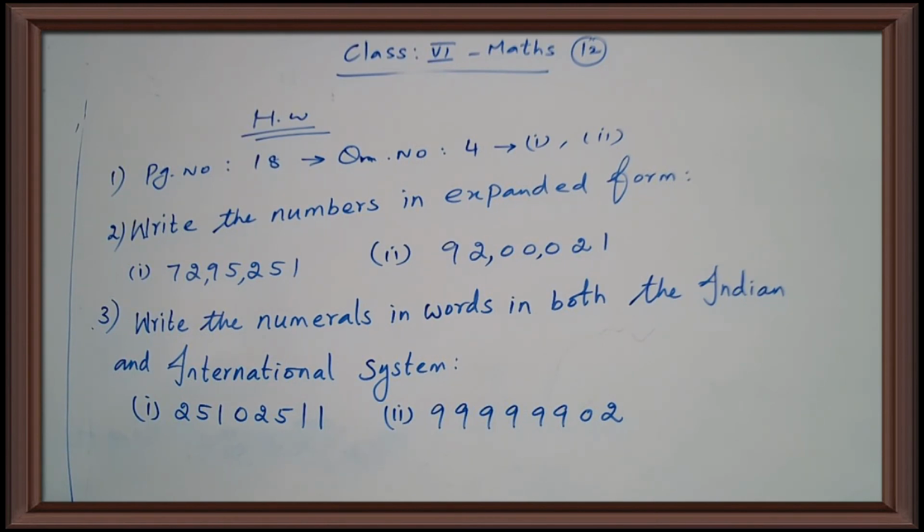Both systems. All of you know the Indian place value chart and the international place value chart are different. The Indian place value chart starts from ones, tens, 100, 1000, 10,000, lakh, 10 lakh, crore, 10 crore and so on. But the international place value chart starts from ones, tens, 100, 1000, 10,000, 100,000, million, 10 million, 100 million. Okay, children? So be careful. Write the numerals in words in both the Indian and international system.